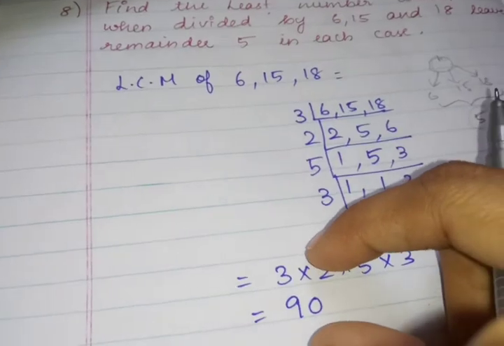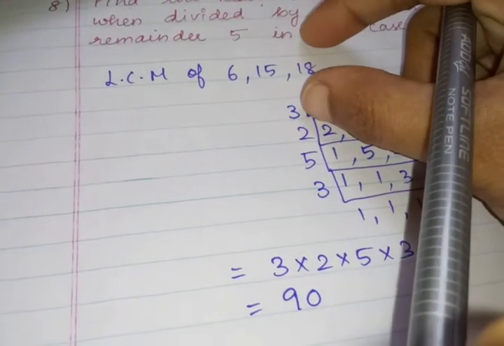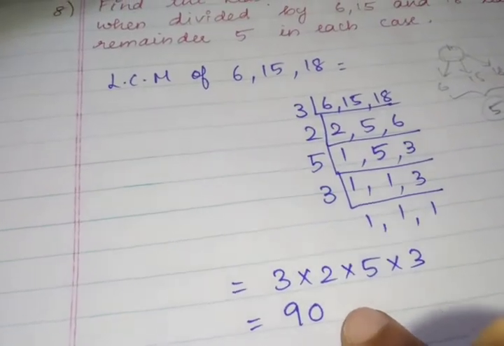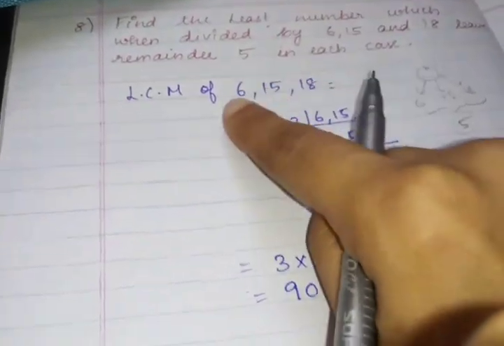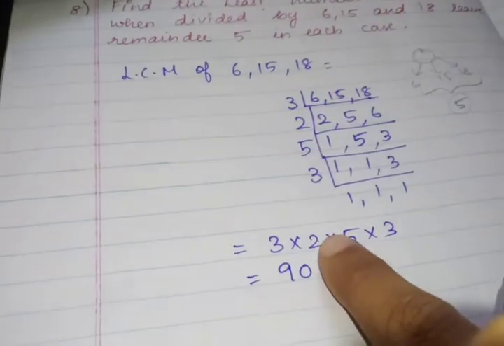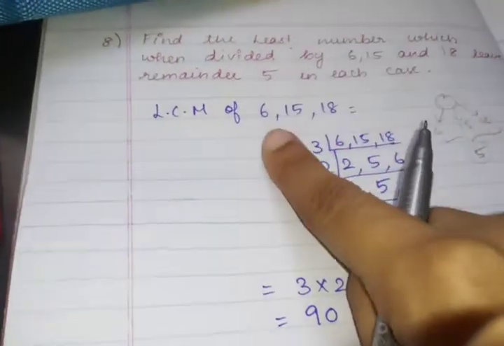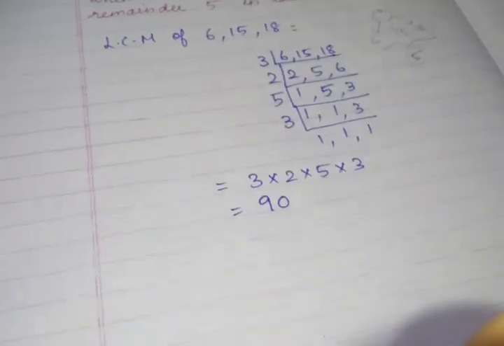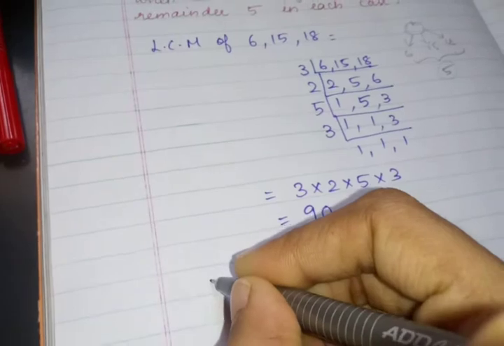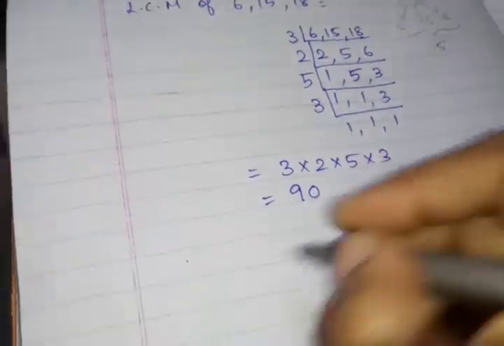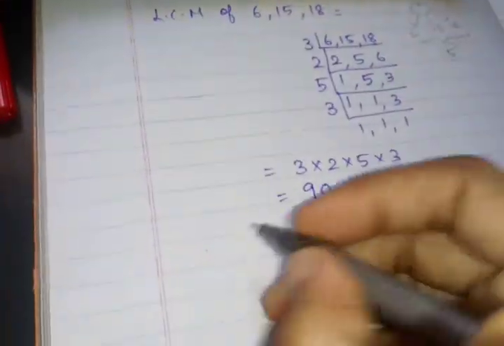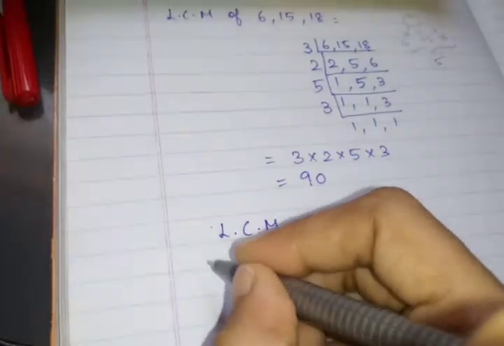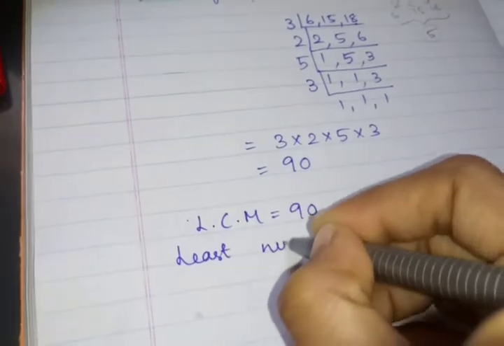Likewise, if I divide 90 by 18, I won't get any remainder, because 90 is a common multiple of all the three, the least common multiple. So if I divide 90 by 6, 15 and 18, I won't get any remainder. This is actually a least common multiple, okay? LCM is equal to what? 90.